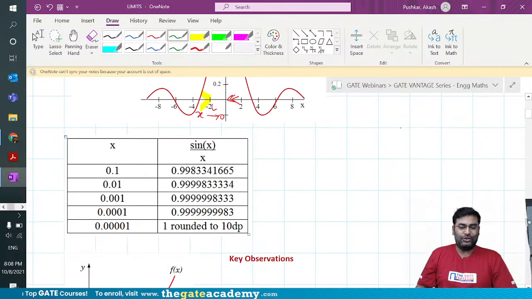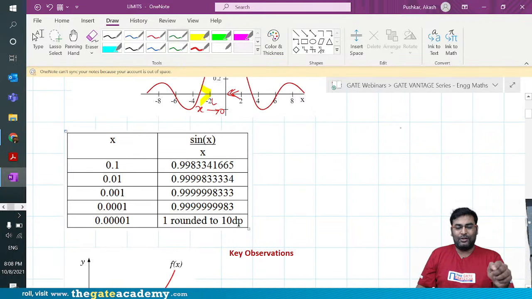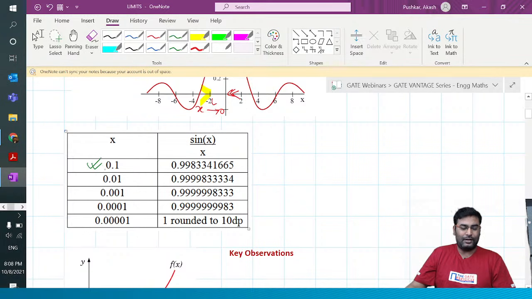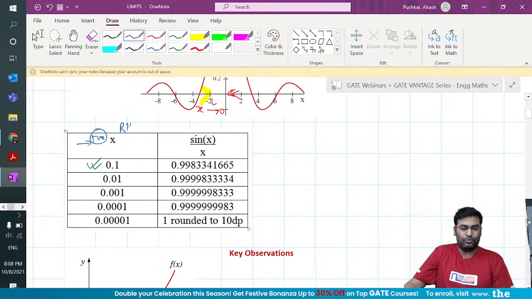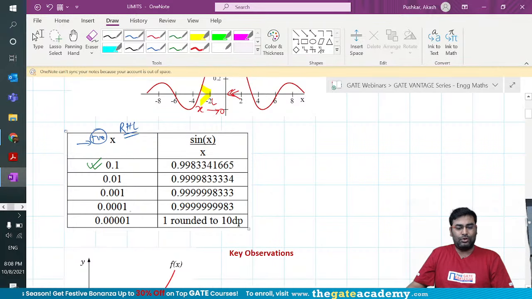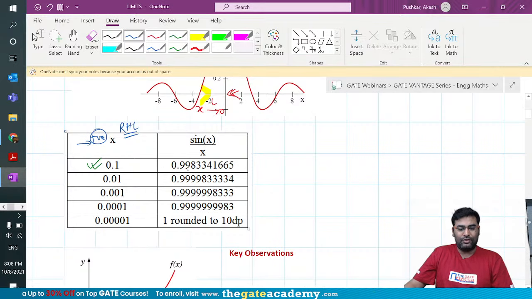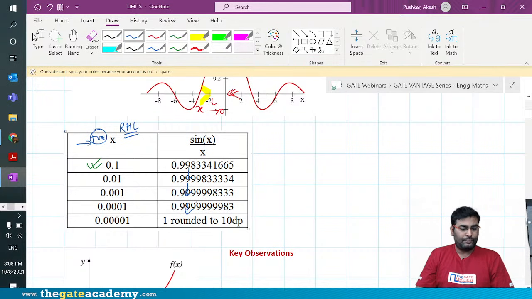I can also show you this below in the table. If you follow, I can also show you by taking some random data around 0. So if you see, I keep going close from the positive side of 0, meaning to say I'm going to 0 from the right hand side. If you see, as you go closer and closer, your value is getting closer to 1, isn't it, guys? Right, your values are getting closer to 1.